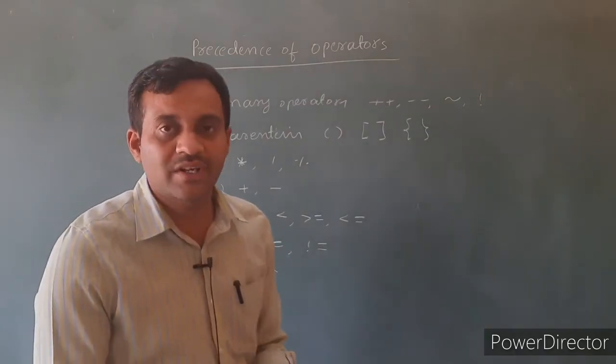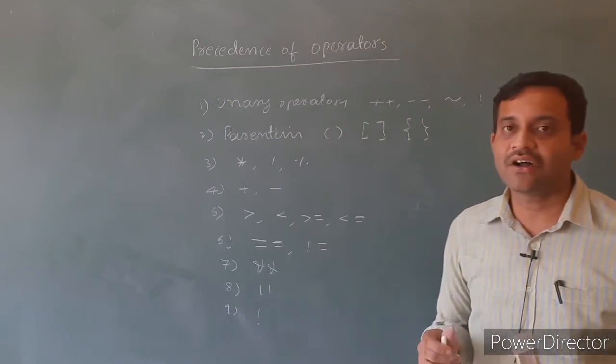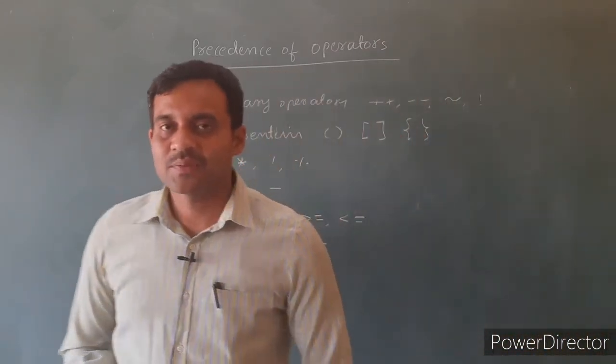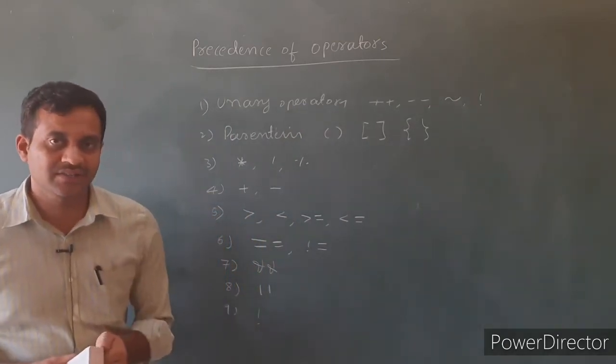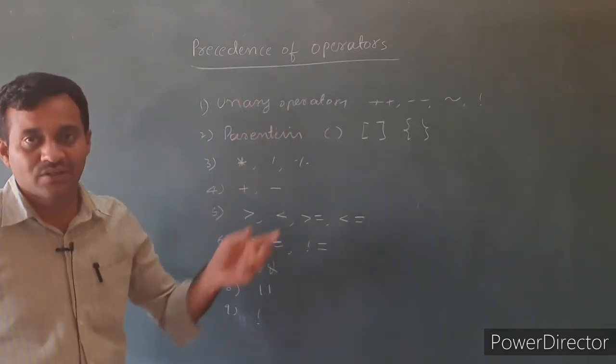The precedence of operator means the order of execution of the expression. It is needed when the expression has two or more operators. Then we follow the precedence rule.